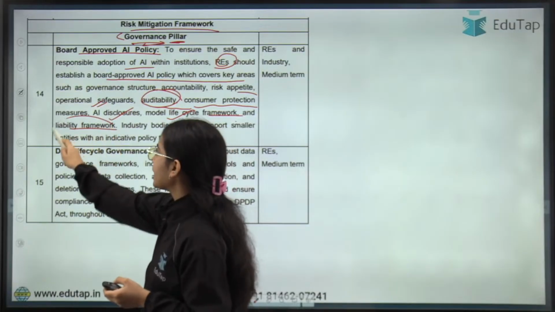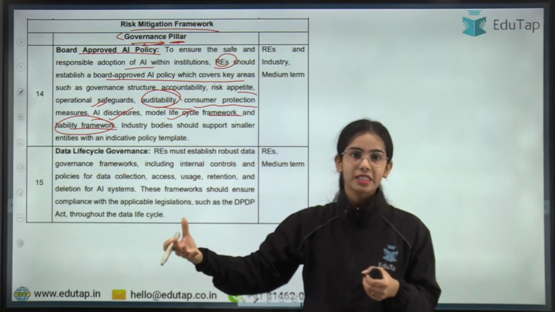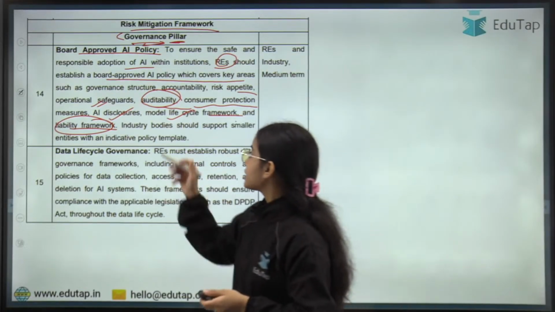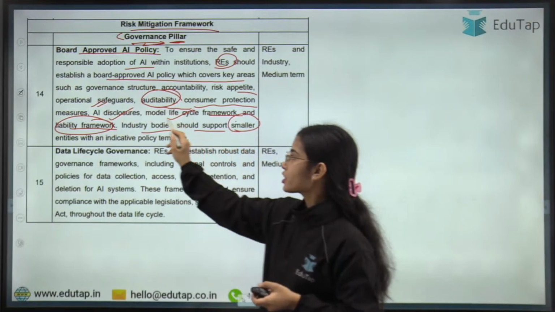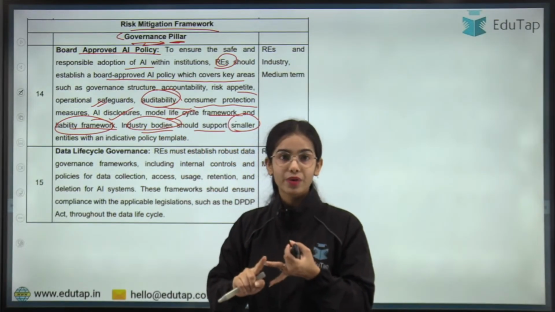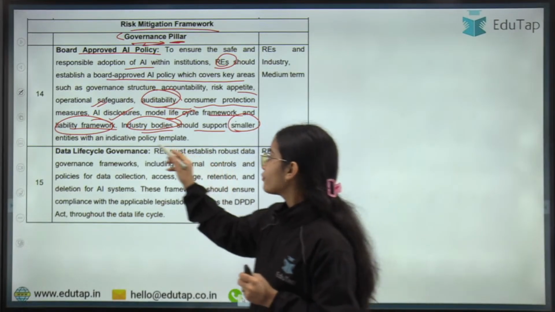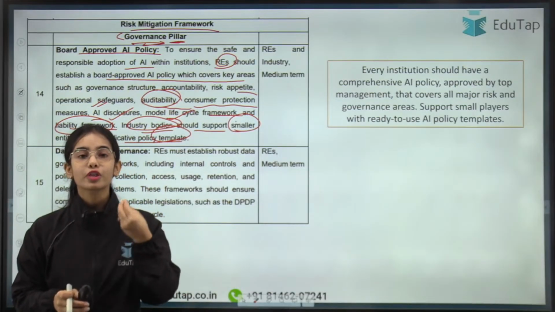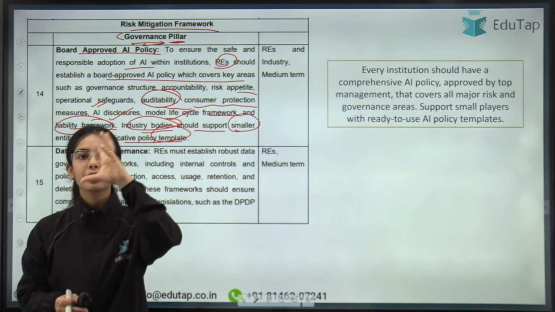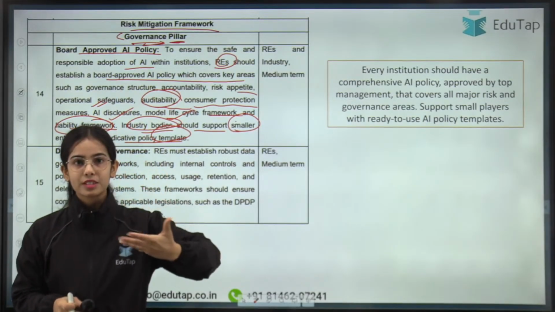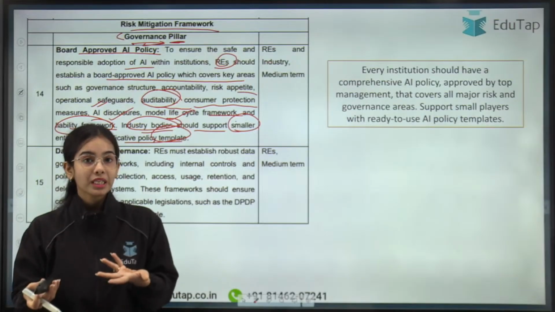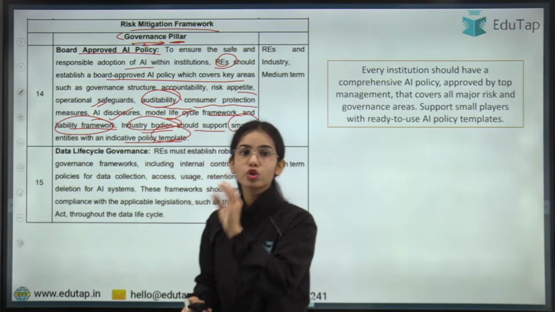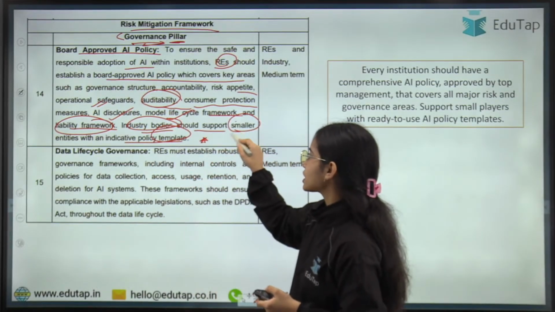And a liability framework: in case anything happens, how the liability will be established, which segment in the regulated entity has made the mistake. Industry bodies should support smaller entities. Industry bodies means the Indian Banks' Association and self-regulatory organizations. They should support smaller entities with an indicative policy template, because sometimes smaller entities do not have enough resources to prepare the whole framework for the responsible governance of AI. They might be developing the AI, but they do not have enough resources to focus on the governance norms also. So IBA and SROs should provide the indicative policy template for the smaller entities.